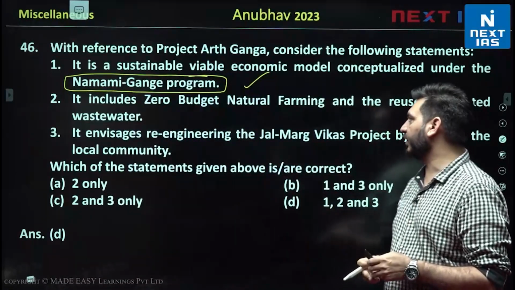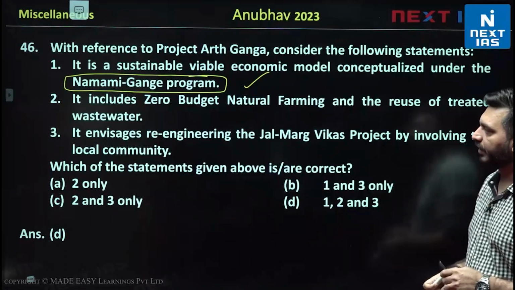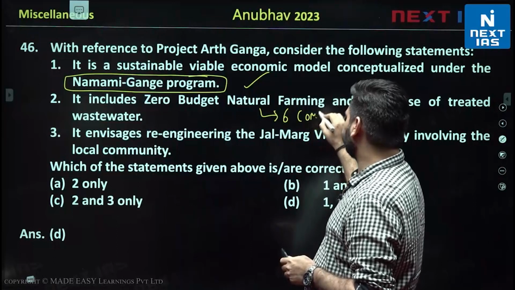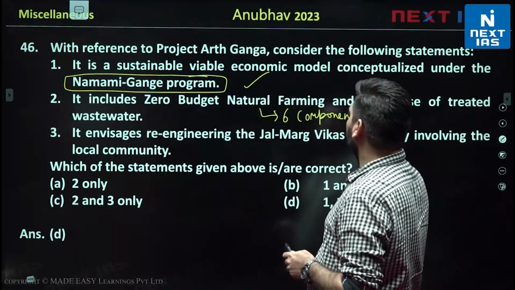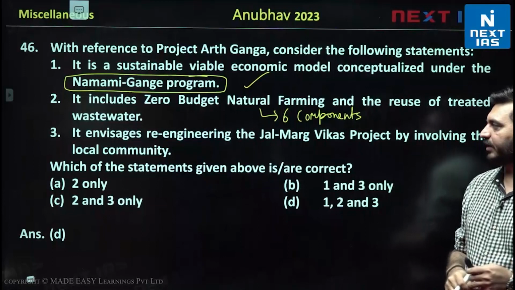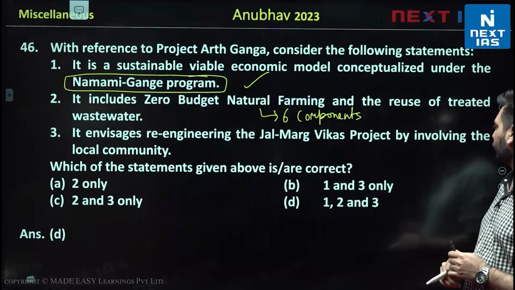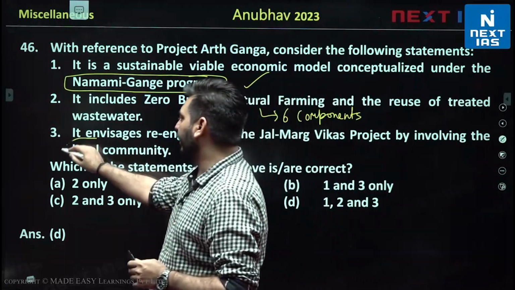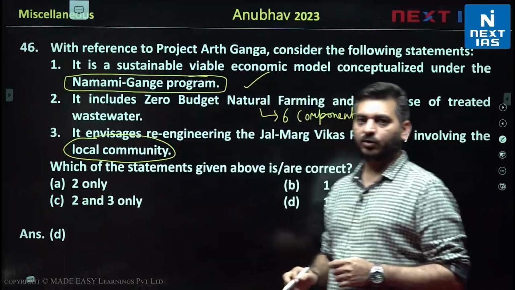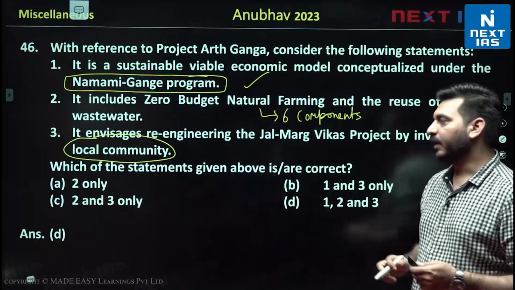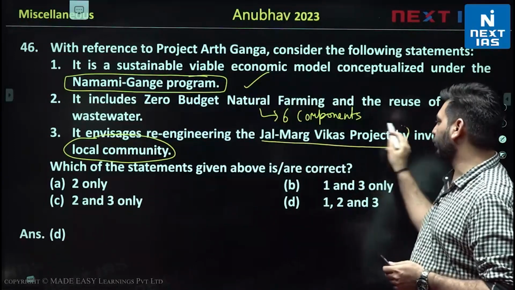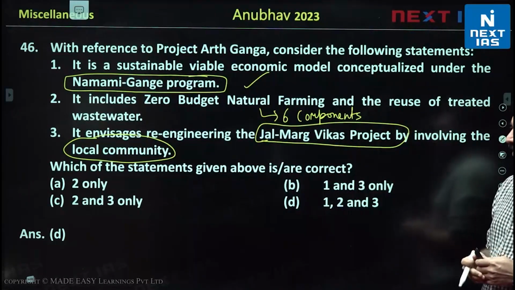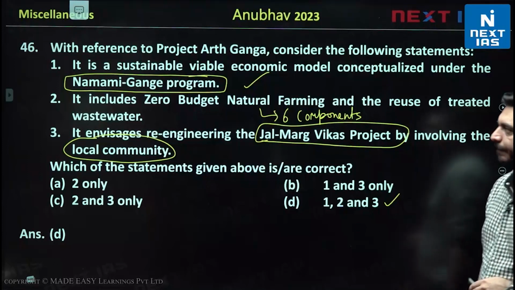It includes zero budget natural farming and the reuse of treated wastewater. These are the 2 components out of those 6 components under Earth Ganga project. It envisages re-engineering the Jal Marg Vikas project by involving the local community. As I said कि वहाँ की local community को involve करना है. अब गंगा की बात की जा रही है, so obviously we have national waterway 1 over it, right? So on which this Jal Marg Vikas project is there. So this statement is also correct, right? So all the 3 statements are correct and the answer would be D over here.